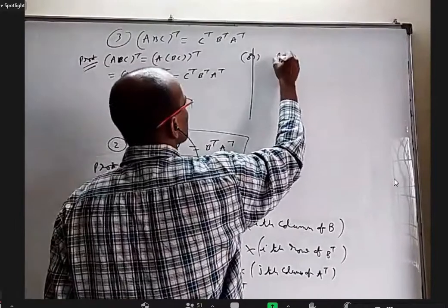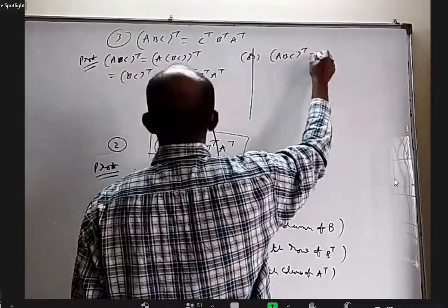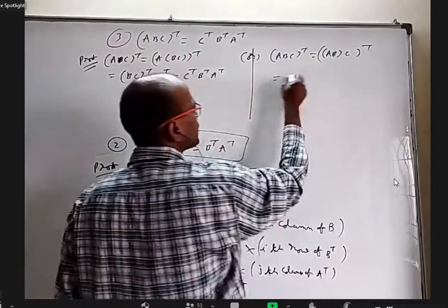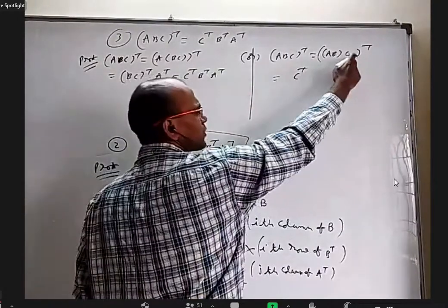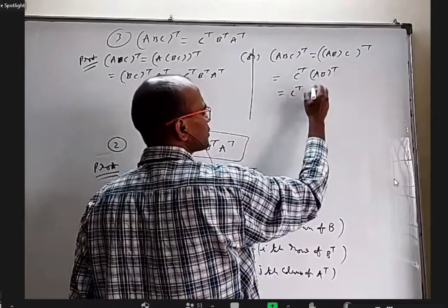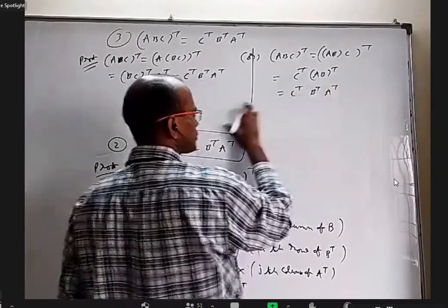Or you take ABC whole transpose as AB first and C from the right, whole transpose. The transpose of C will come first, next the transpose of AB, and then B transpose and A transpose.